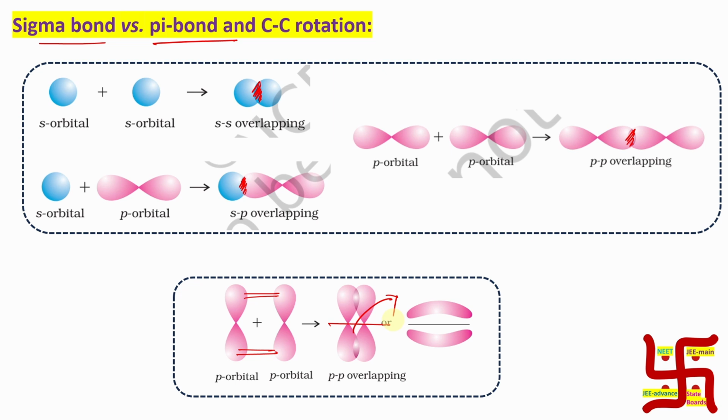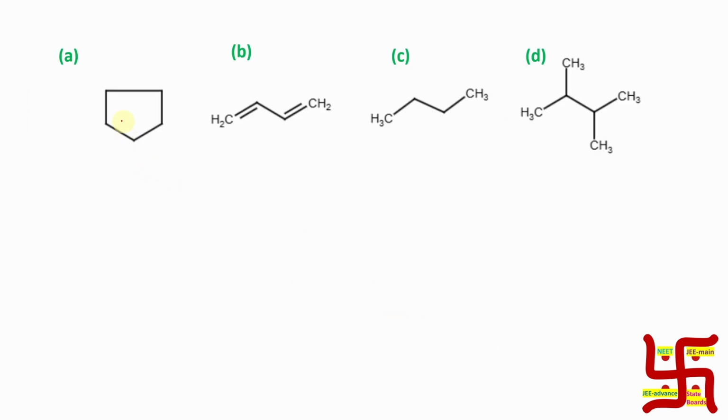Now if you look at option A, you'll say, sir, is C-C bond rotation allowed? The answer is no. Why? Because it has a rigid structure, because it's a ring compound. If you want to rotate it, this rigid structure will be broken and it will cause severe angle strain. So that's why this rotation is not allowed.